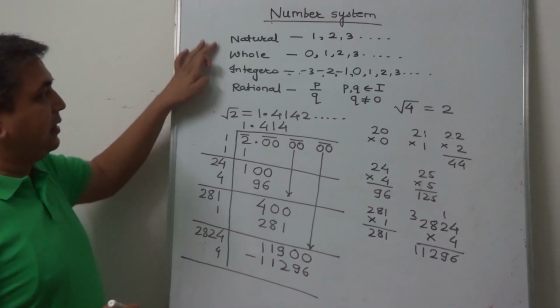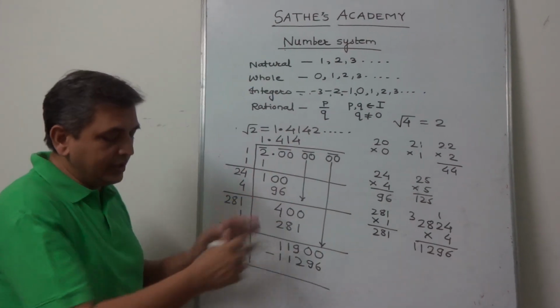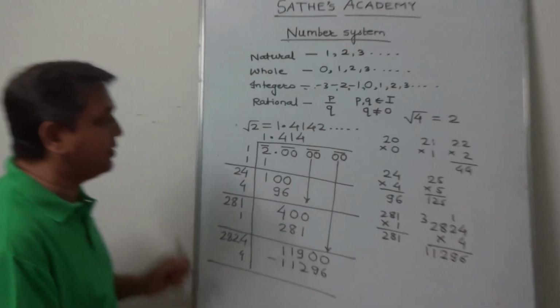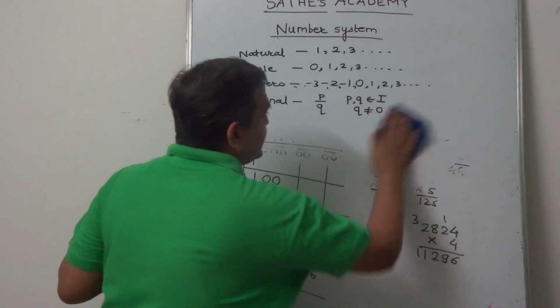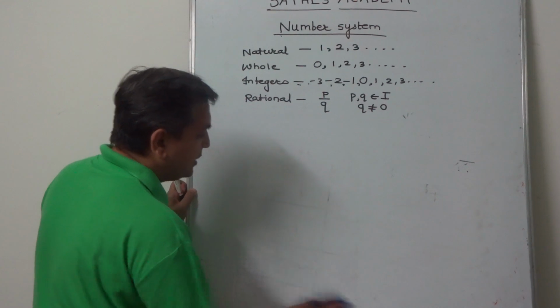So we have seen rational numbers and irrational numbers, and all these numbers together, rational and irrational, make a set of real numbers. So what is a real number then?